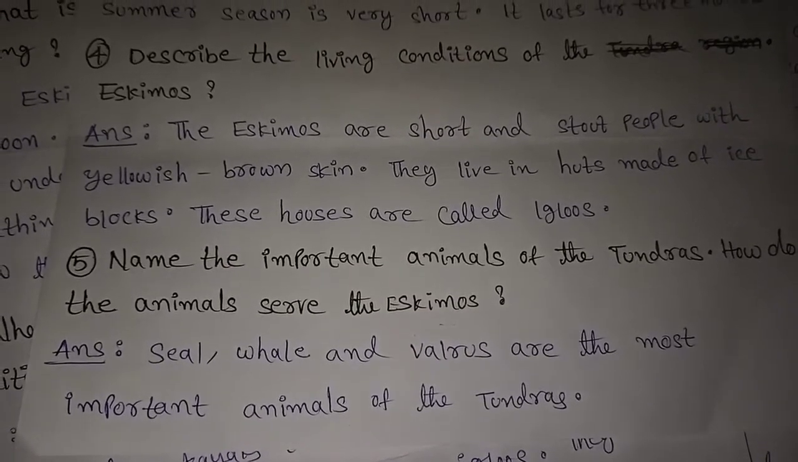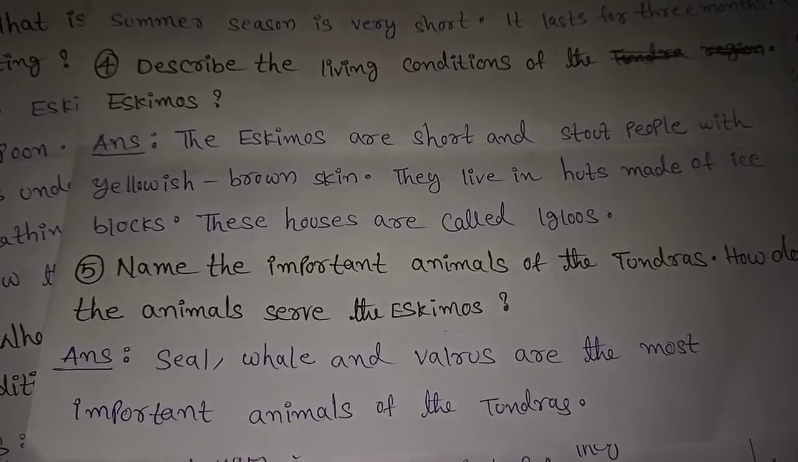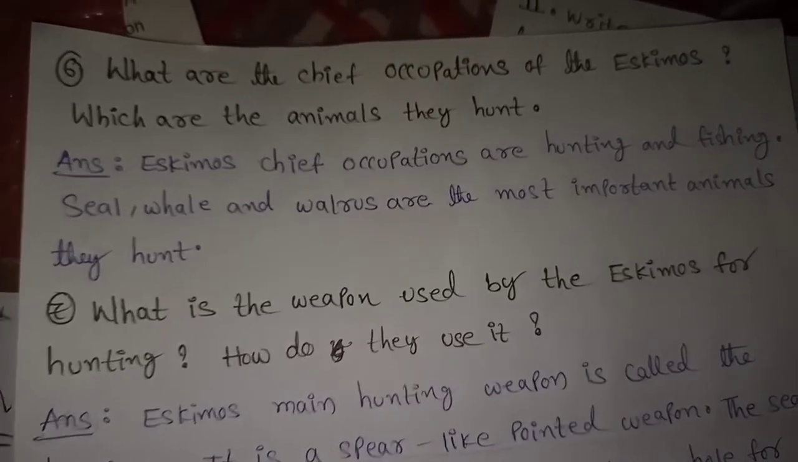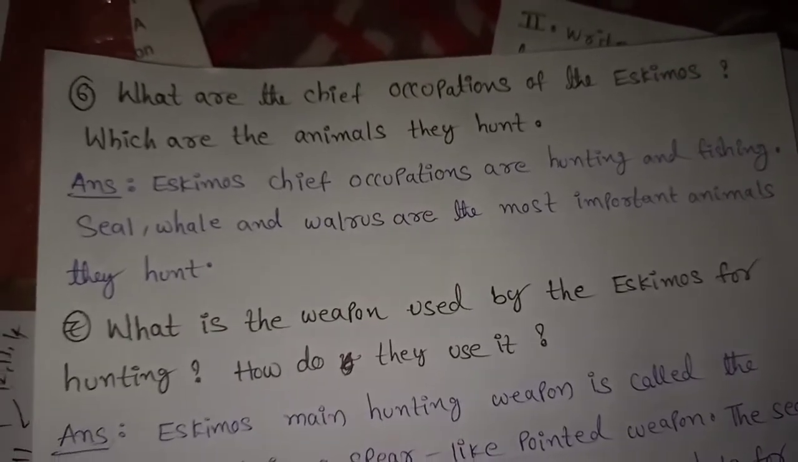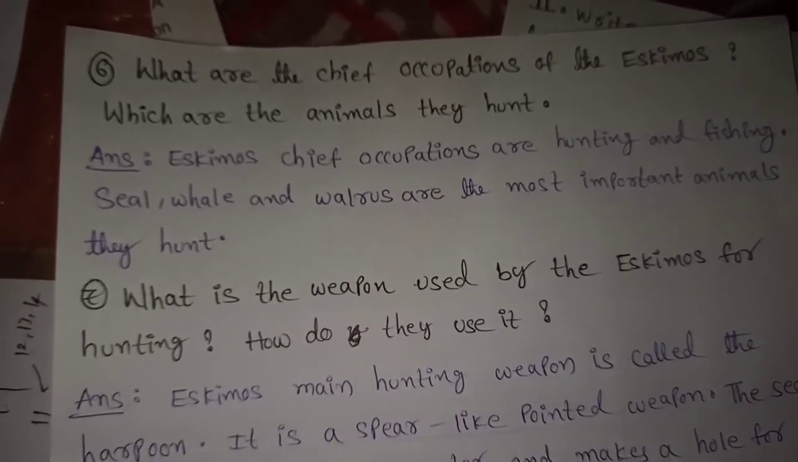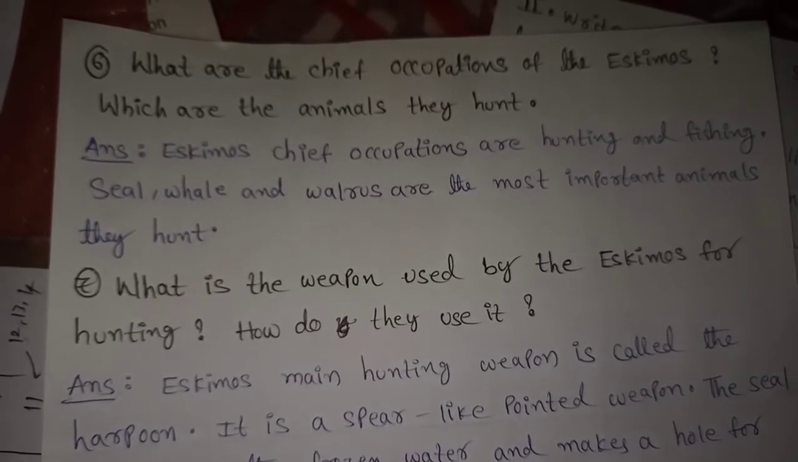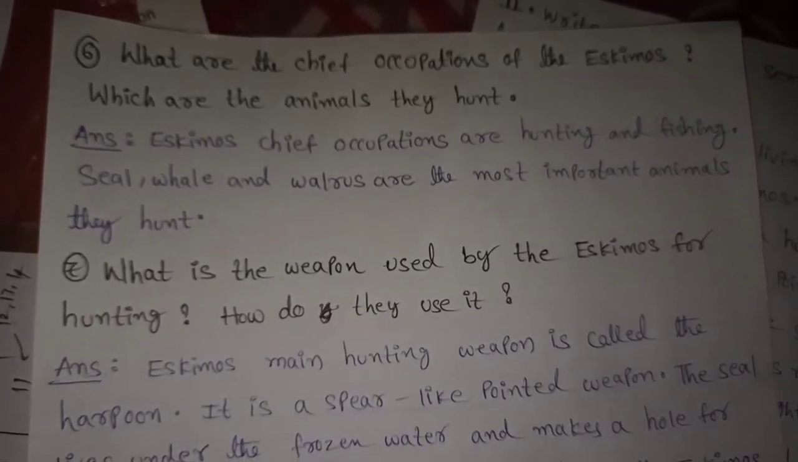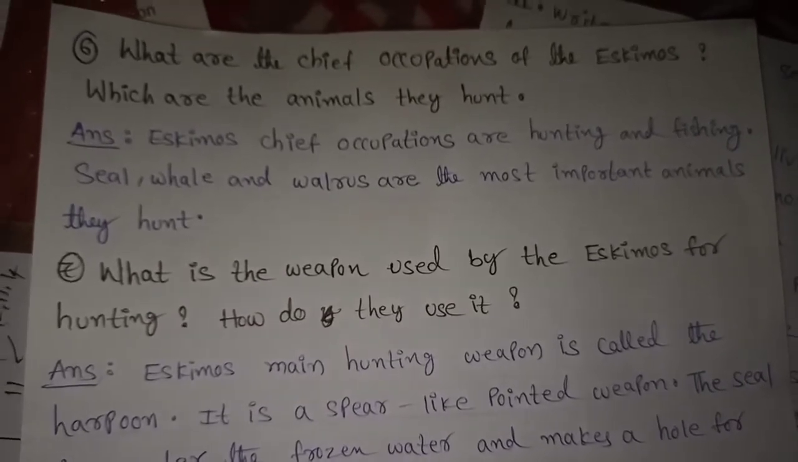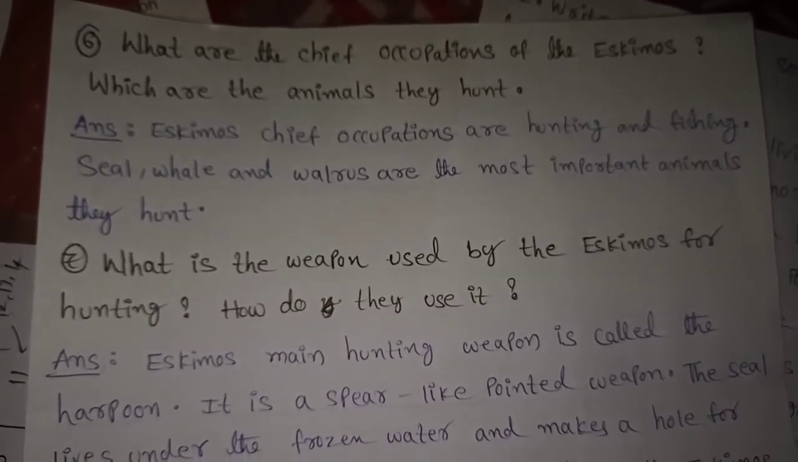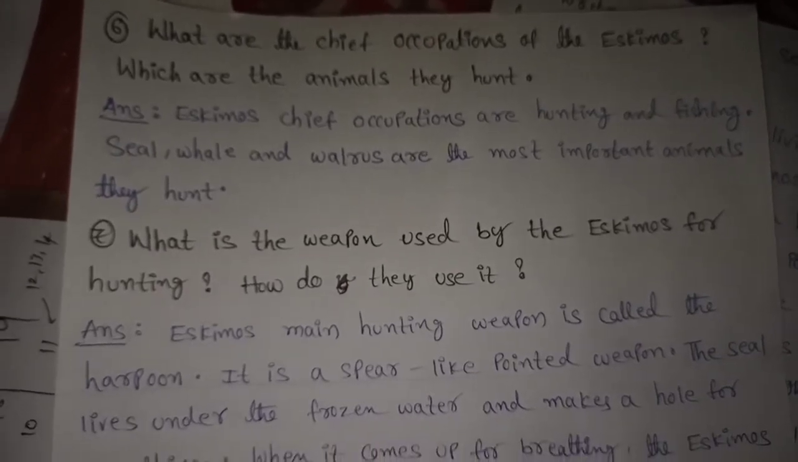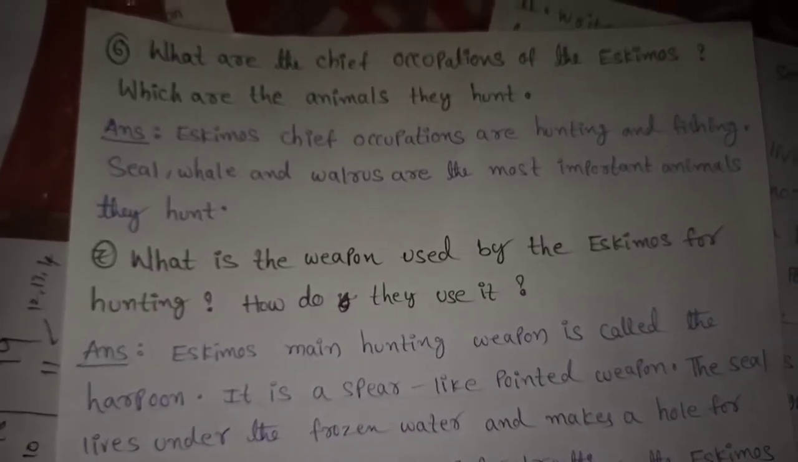Now let us go to the sixth question. What are the chief occupations of the Eskimos? Which are the animals they hunt? Answer: the Eskimos' chief occupations are hunting and fishing. Seal, whale and walrus are the most important animals they hunt.